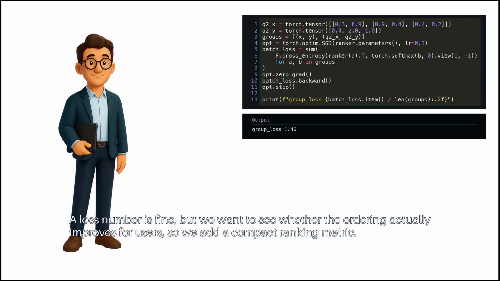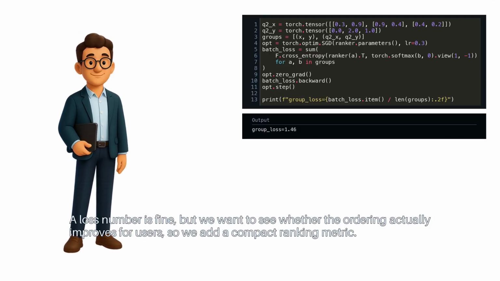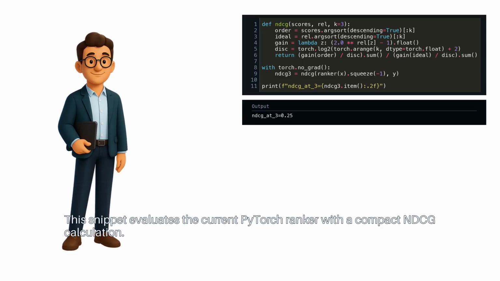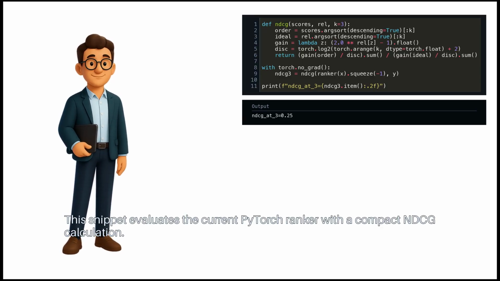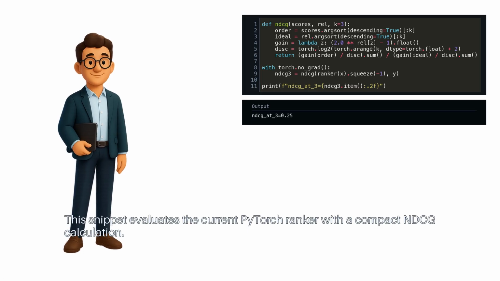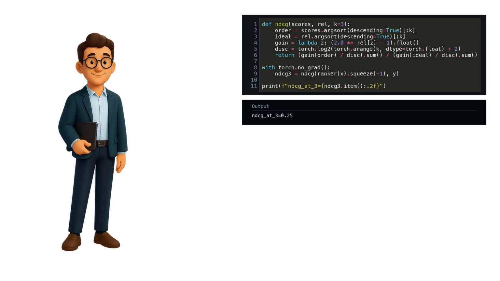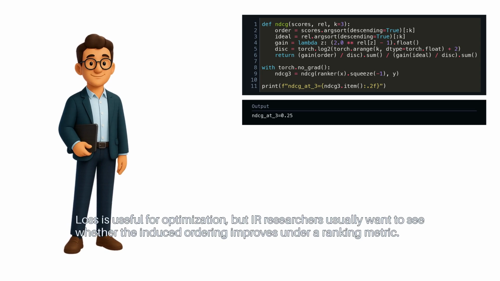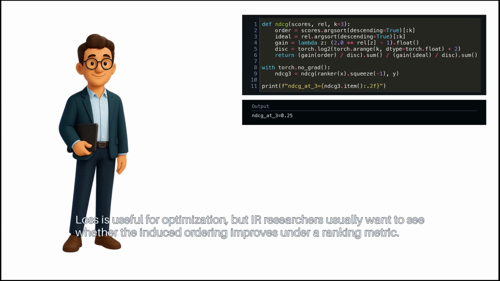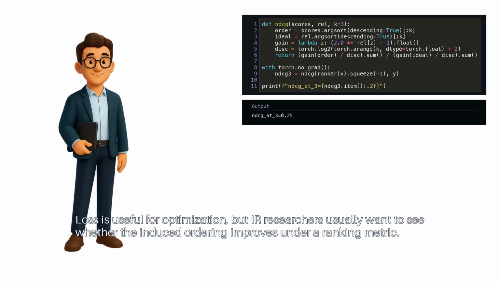A loss number is fine, but we want to see whether the ordering actually improves for users, so we add a compact ranking metric. This snippet evaluates the current PyTorch ranker with a compact NDCG calculation. Loss is useful for optimization, but IR researchers usually want to see whether the induced ordering improves under a ranking metric.